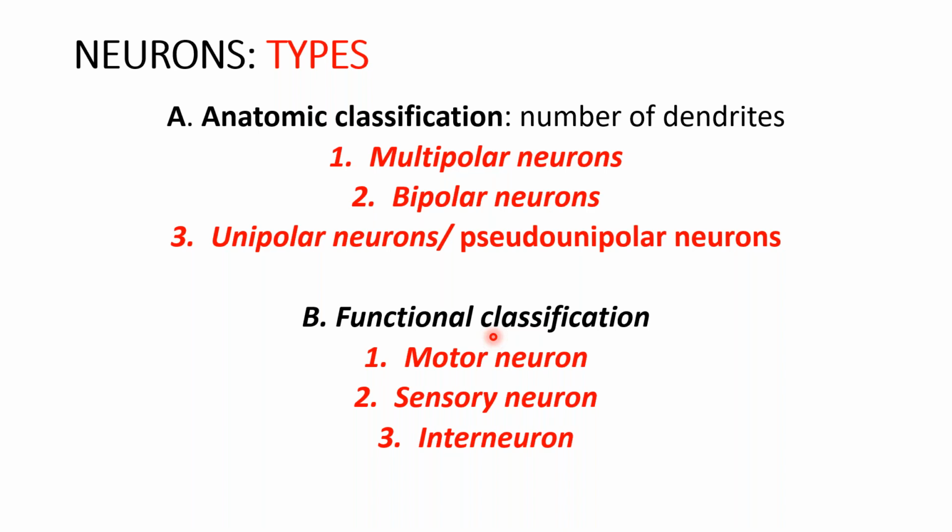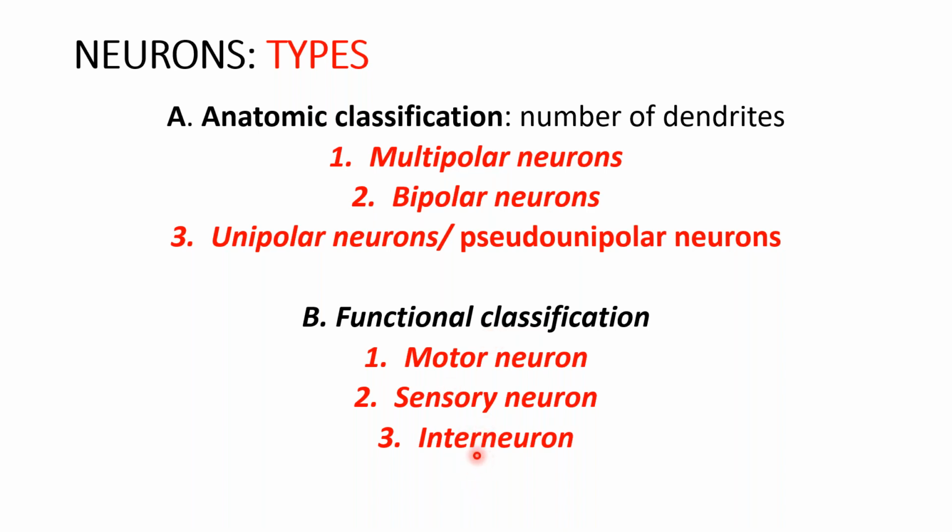The message will be sent by the processes of the sensory neuron, and will come back as a reaction by means of the motor neurons. Motor neurons go to the effector organs.